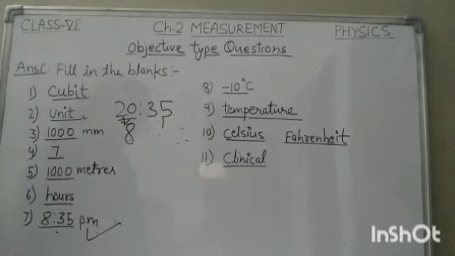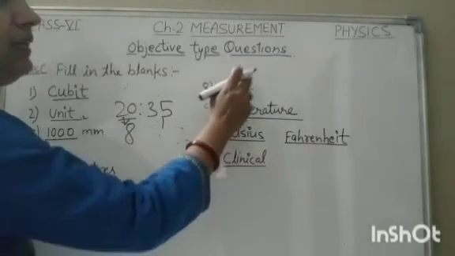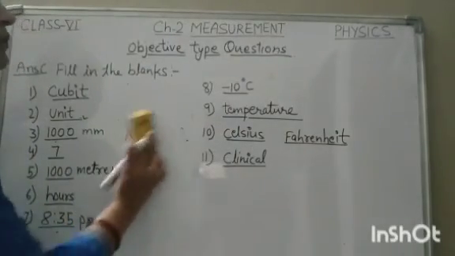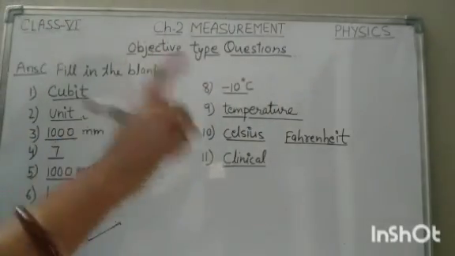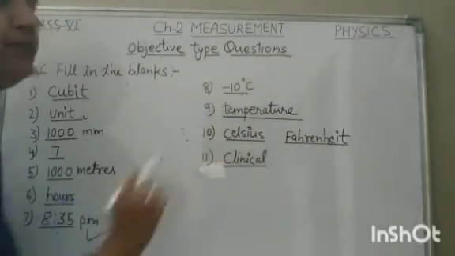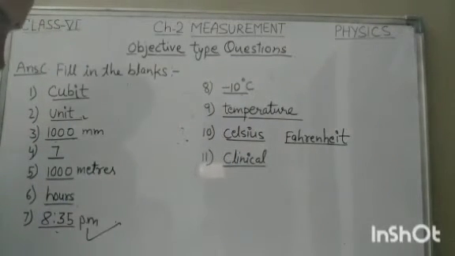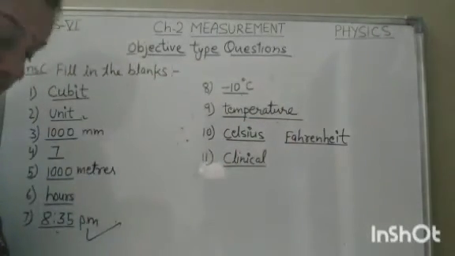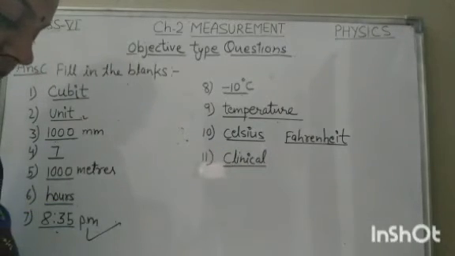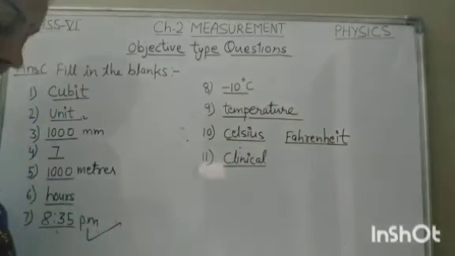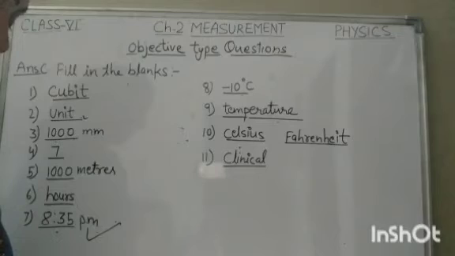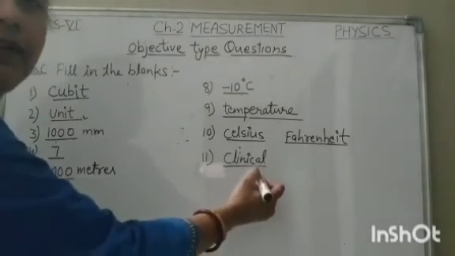Now second one is question 8 is, the lower fixed point in a laboratory thermometer is minus 10 degree Celsius, because we all know the range of the laboratory thermometer is from minus 10 degree Celsius to 110 degree Celsius. So lower fixed point will be minus 10 degree Celsius. Now next one, question 9 is, the hotness of an object is determined by its temperature. Clear? Now 10th one is, temperature is measured in degree Celsius or in degree Fahrenheit. Now 11th, temperature of boiling water cannot be measured by a clinical thermometer.